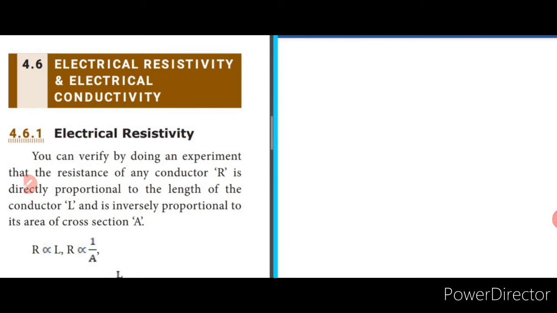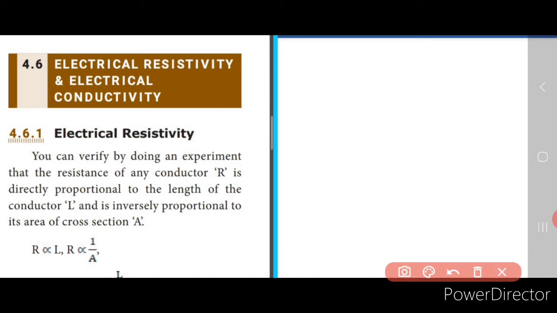So conductance is nothing but the property which helps the flow of current, isn't it? And we also said that resistance is nothing but the property which opposes the flow of current. Now we'll find out what is electrical resistivity and electrical conductivity. An experiment is conducted and it has been verified that the resistance of any conductor is directly proportional to the length of the conductor, and it is inversely proportional to the area of cross section.